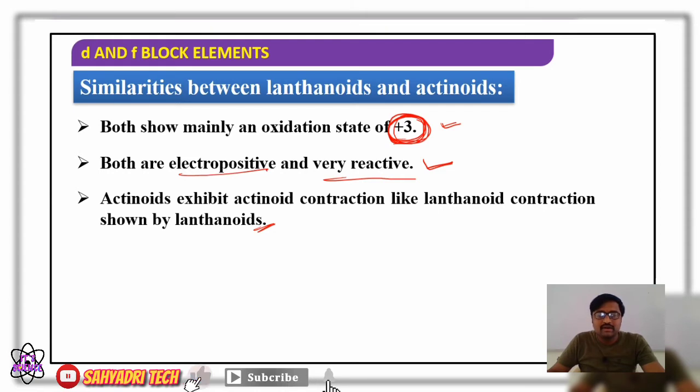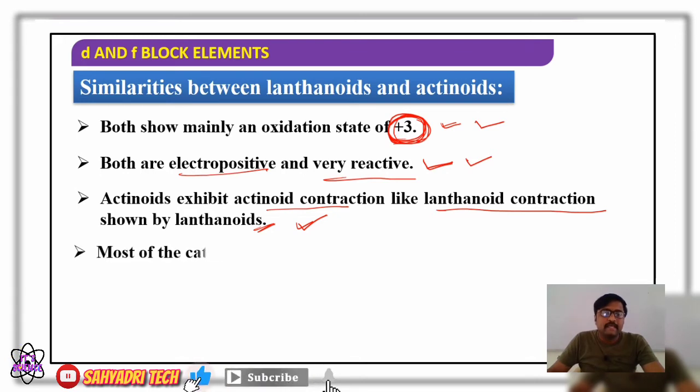We know about lanthanide contraction, right? So lanthanides show lanthanide contraction while actinides show actinide contraction, which is one more similarity. To recap: both show a common oxidation state of +3, both are electropositive and very reactive, and both show contraction.